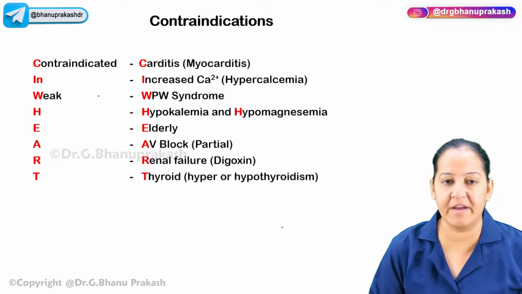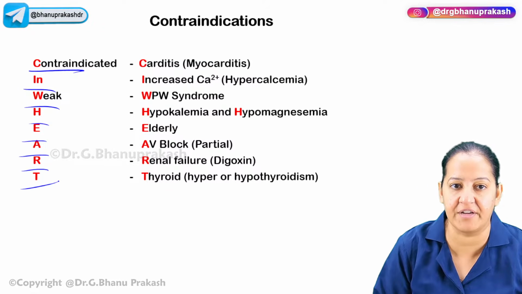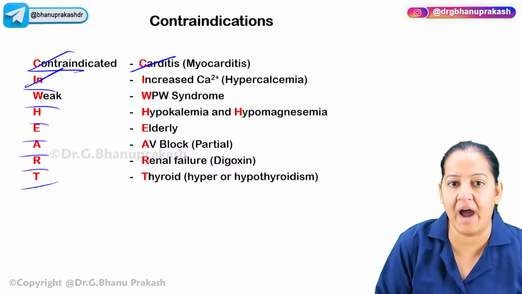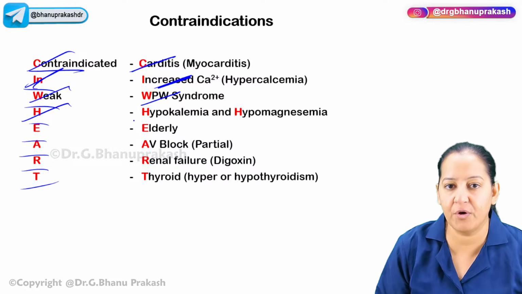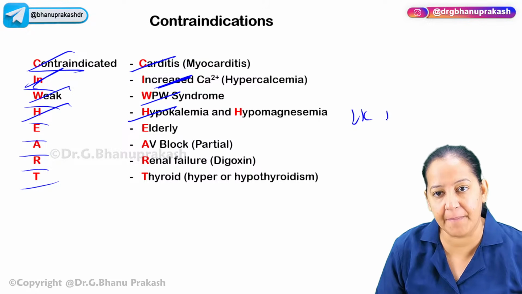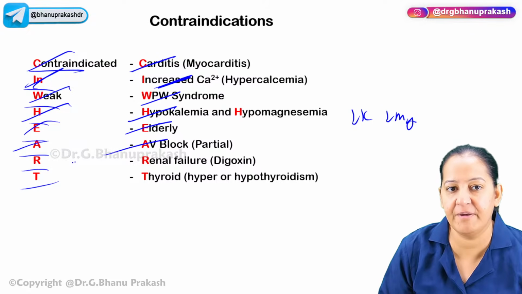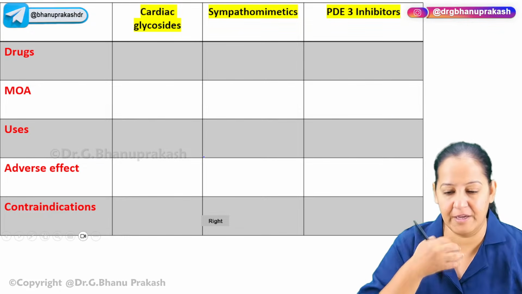Contraindication, you can learn. I have a mnemonic for you. The mnemonic is contraindicated in weak HEART, heart. C for carditis, that is myocarditis. I for increased calcium. W for WPW syndrome. H for hypokalemia and hypomagnesemia. Both are contraindications. E for elderly. A for AV block. R for renal failure, and T for thyroid. I know it's difficult, but if you see it once, it's easy.